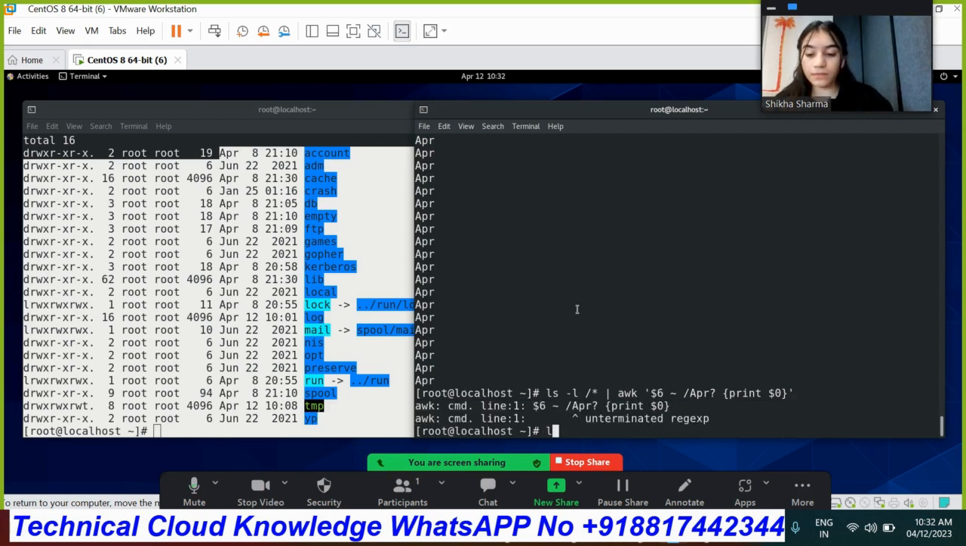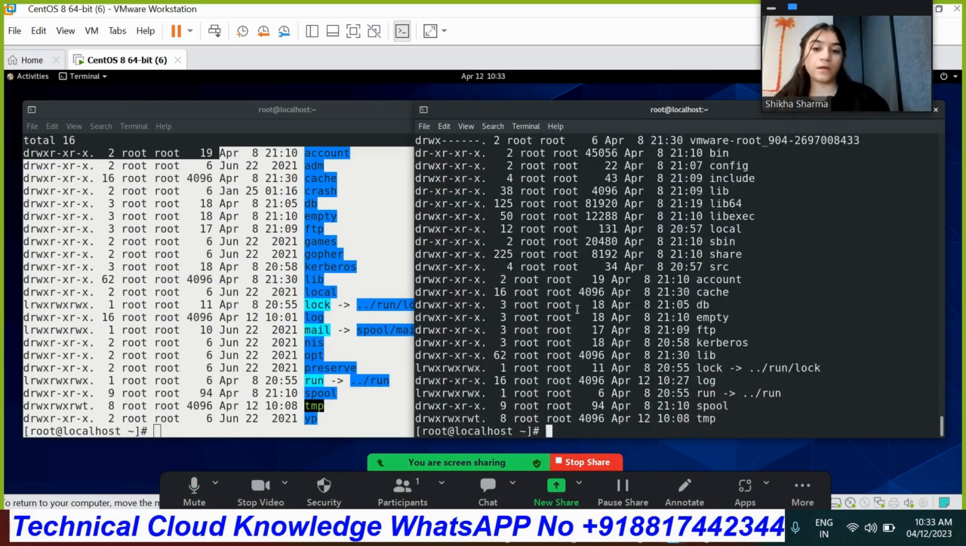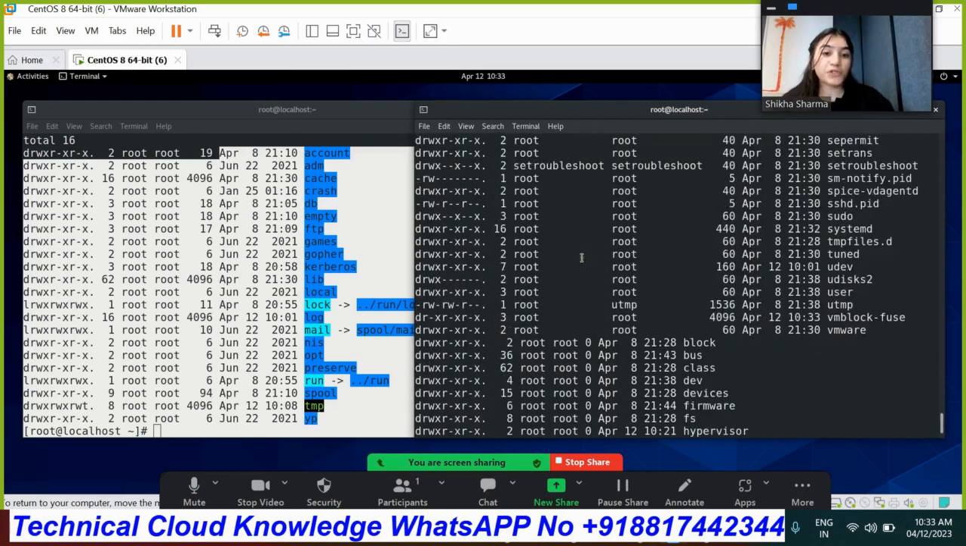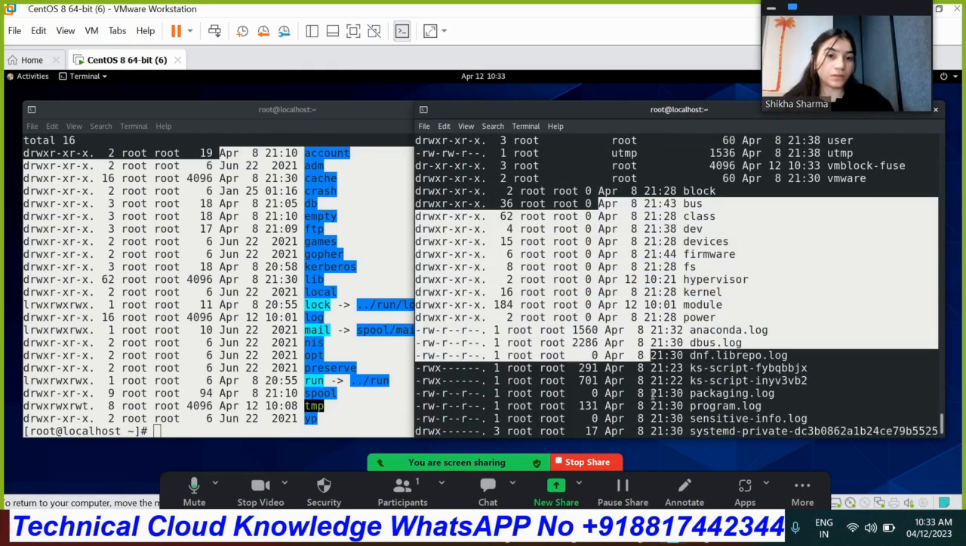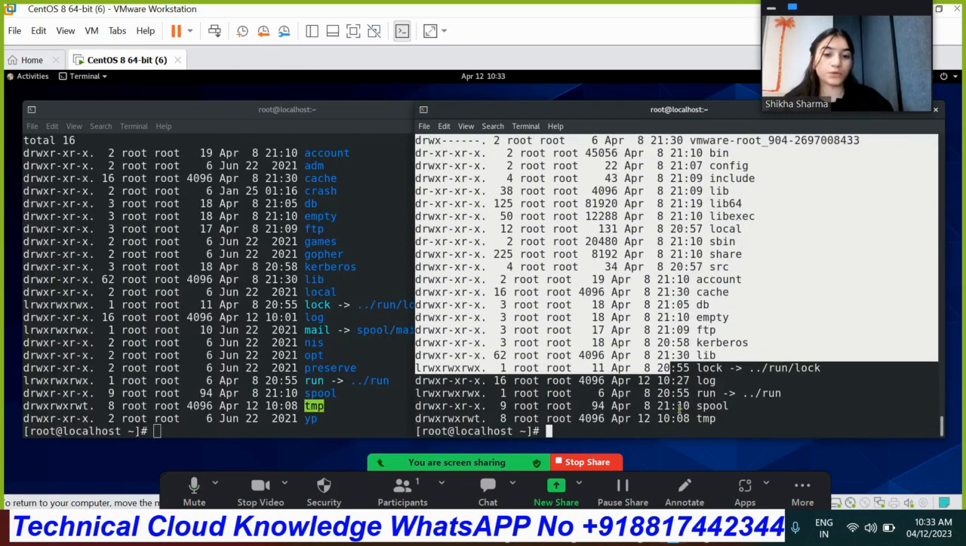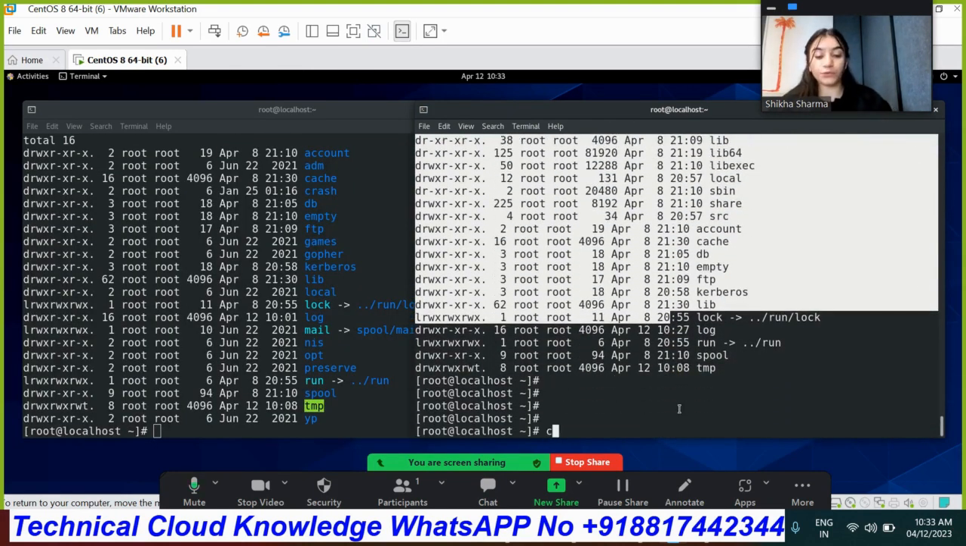Wait, by mistake I used a question mark instead of a slash. So the same: awk field number 6 till December, April slash, print field 0. Okay, as you can see, that much content is available for the April month. So that's how we'll do it. We'll define the delimiter and do so.